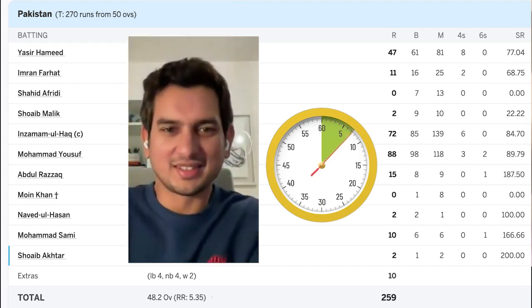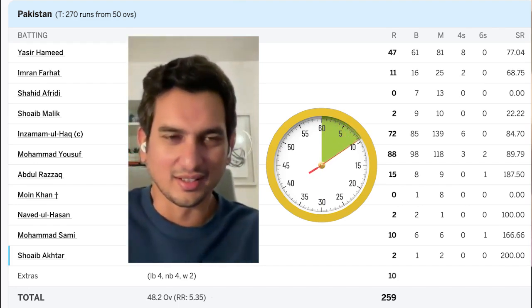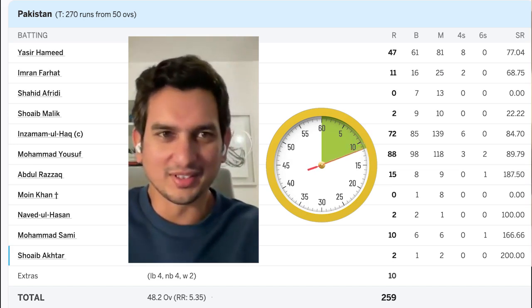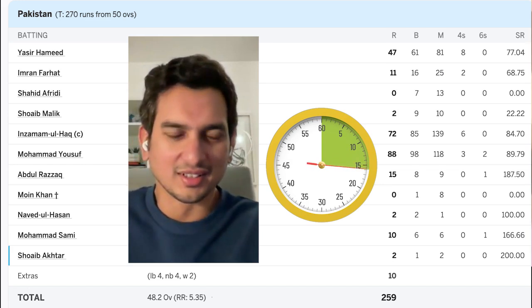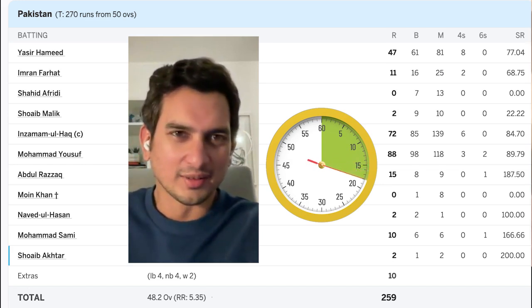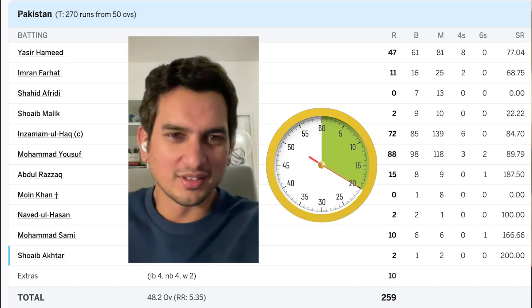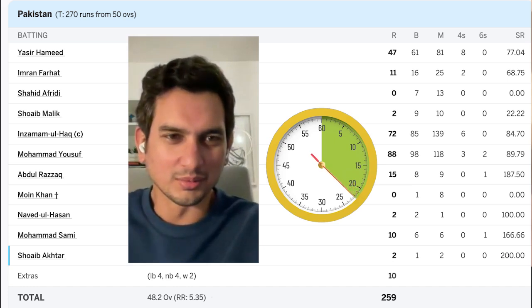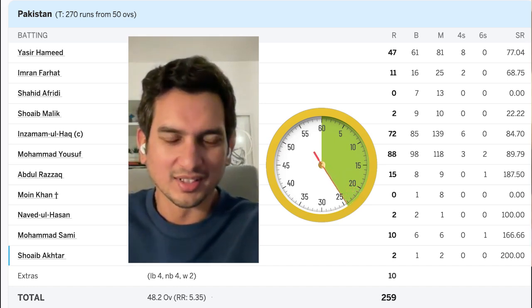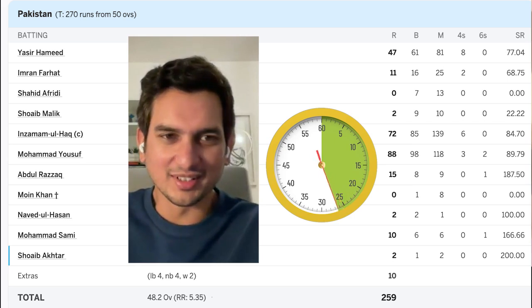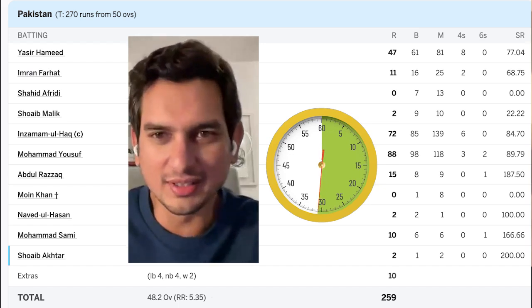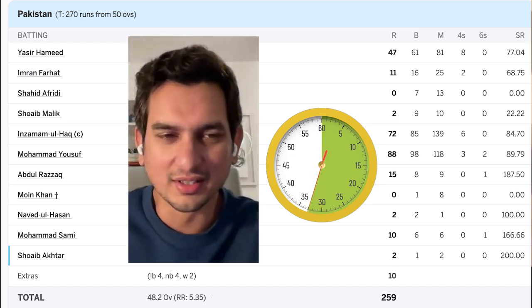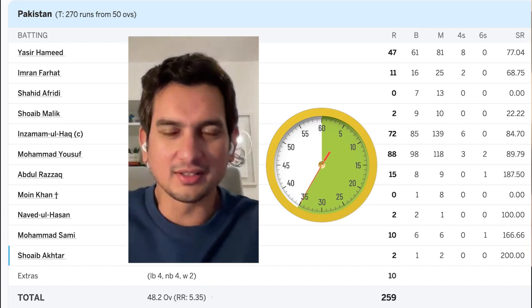There's also that same era of 2003, 2004, where someone really got a duck. 2003 was Sami and Rana Naveed, Moin Khan. This is the India series, is it? The '04 India series, is it that?